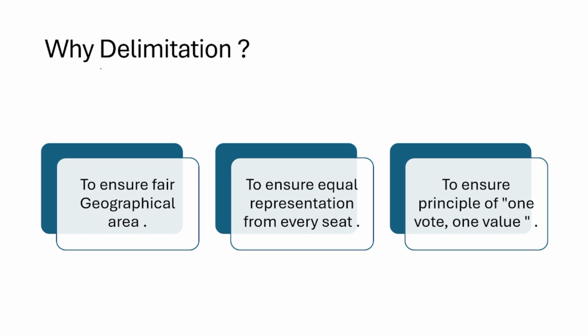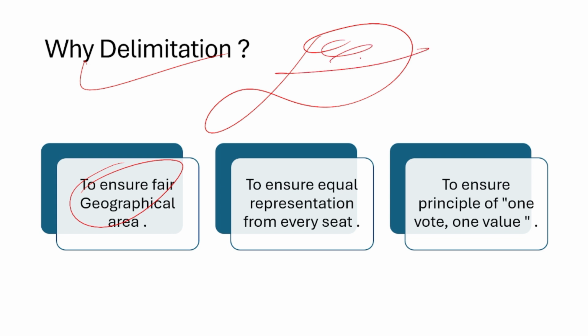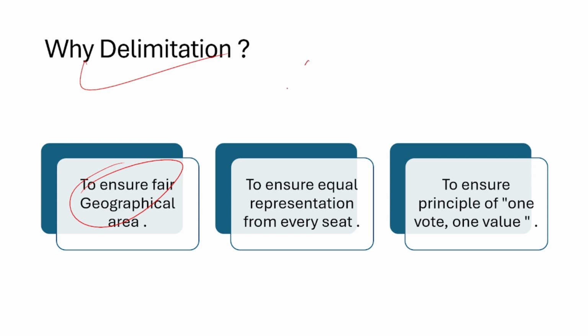So why is Delimitation Commission important? First, to ensure fair geographical representation. That means it should not be that one part of the country is getting more representatives and another part of the country is getting fewer representatives. There should be equal representation from every part of the country. And second is to ensure equal representation from every seat. Not a single community should feel that their voice is not heard in the Parliament. So it is the duty of the Delimitation Commission to ensure that every voice is heard in the Parliament and also to ensure the principle of one vote, one value.